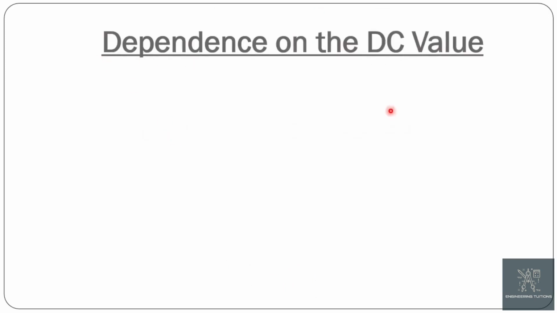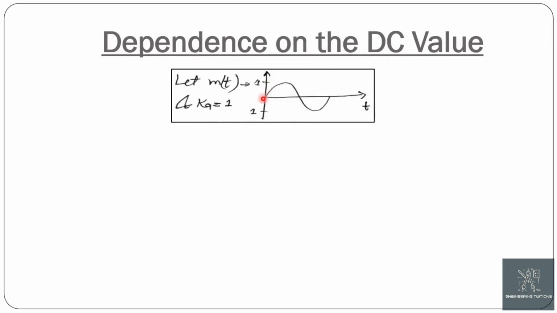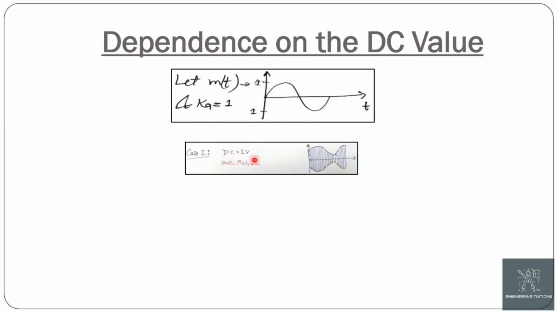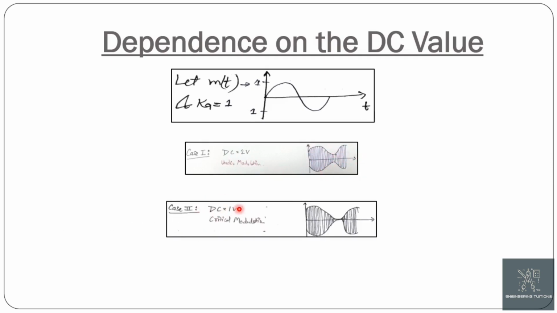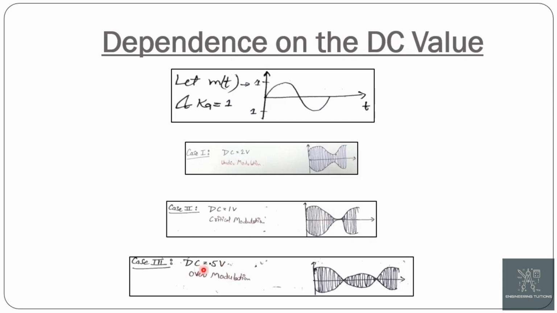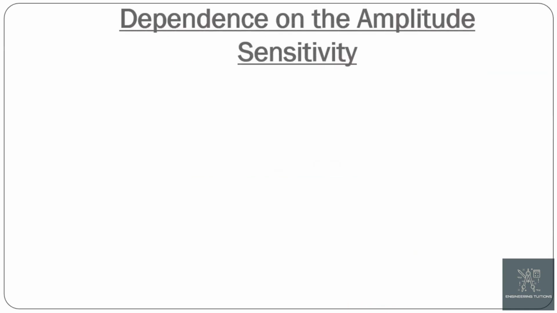Now the second one, dependence on the DC value. Suppose m(t) is a sinusoid having amplitude from plus 1 to minus 1 and Ka is equal to 1. Case first, when DC is equal to 2 volts, mu becomes less than 1 and it is the case of undermodulation. Case second, when DC is equal to 1 volt, mu becomes equal to 1 and it is the case of critical modulation. When DC is less than 1, say 0.5 volt, mu becomes greater than 1 and it becomes the case of overmodulation.